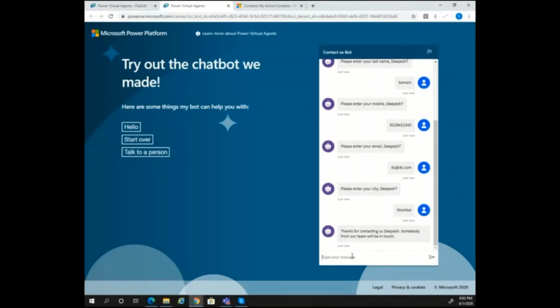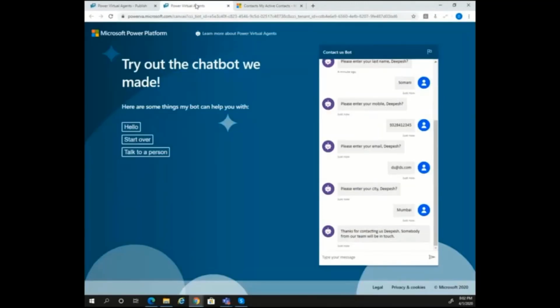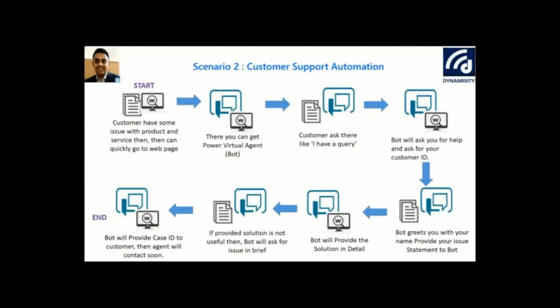That's it. Thanks for contacting us. Somebody from our team will be in touch. So that's one scenario completed. Let's quickly see the effect of this conversation on my Dynamics 365 sales application. If I go and refresh my data here, you can see that this record is completely created based on the capture we did from the current bot. So that's indeed neat.